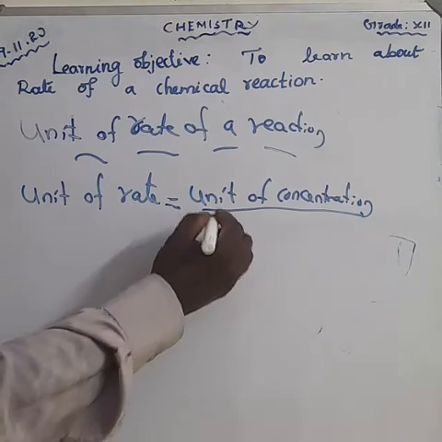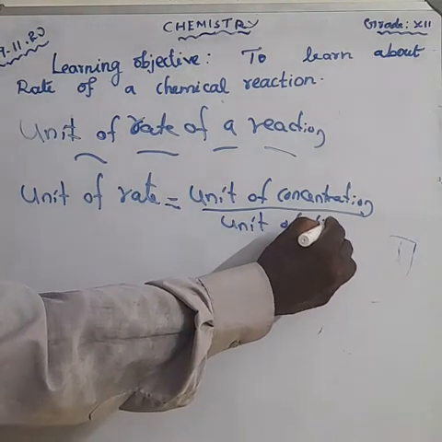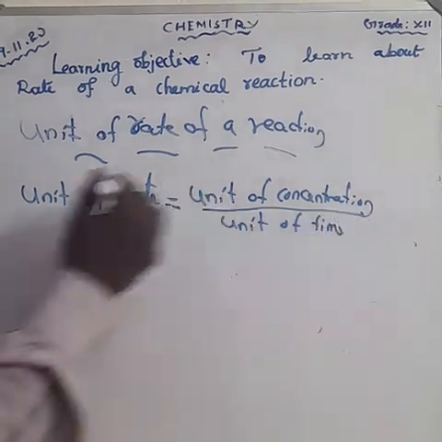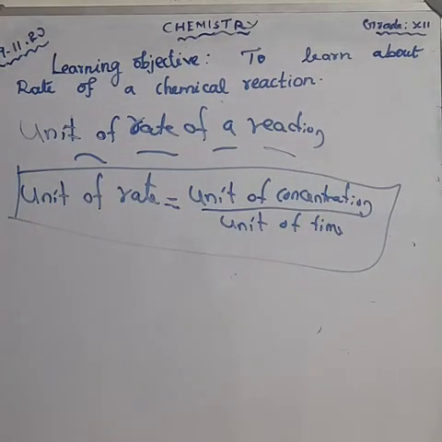Unit of concentration divided by unit of time. This is also one of the one-word questions. Okay, unit of rate of a reaction. The unit of rate is equal to unit of concentration divided by unit of time. Here, the concentration is expressed in number of moles per liter and time is expressed in seconds.